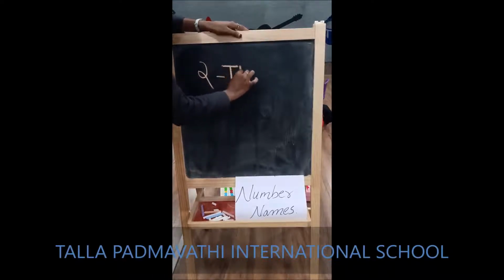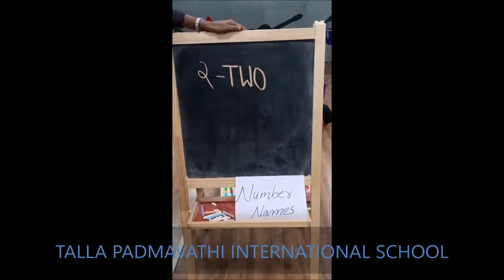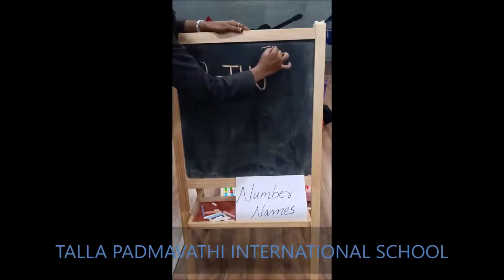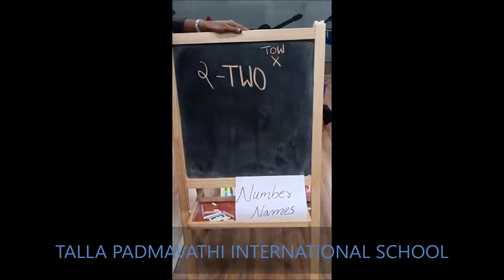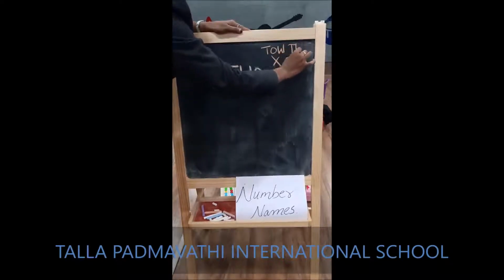T W O. 2. Children, the spelling is not T-O-W. No. T-O-W. It's wrong. T-W-E.